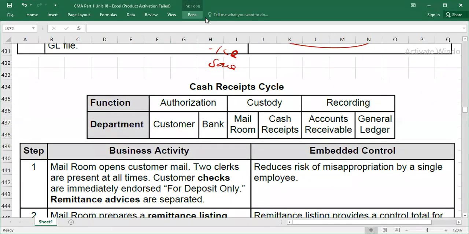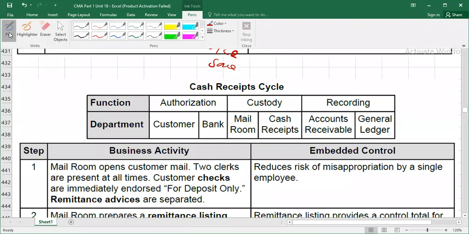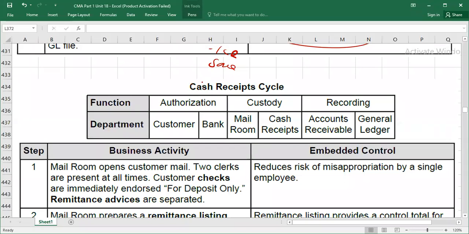Now, guys, we are going to talk about the second cycle, and this cycle is called the cash receipt cycle. Obviously, when you make sales on credit, in future you have to collect the money from the customer, right?